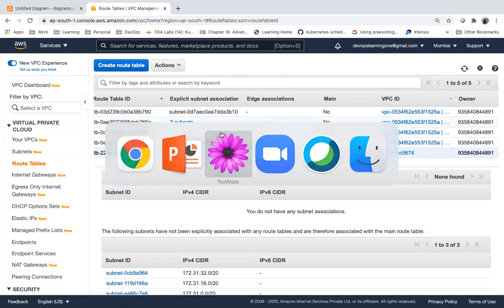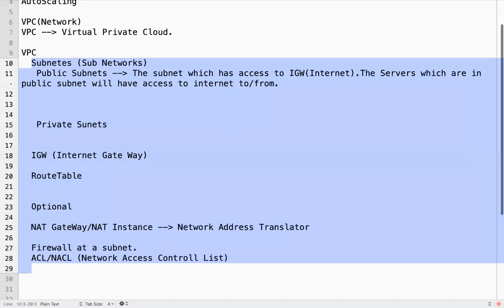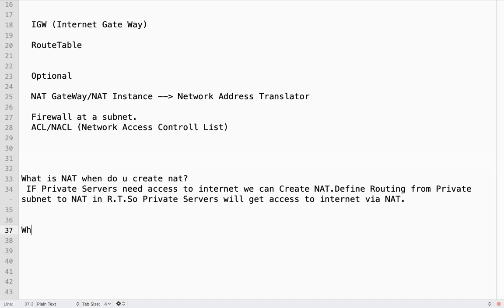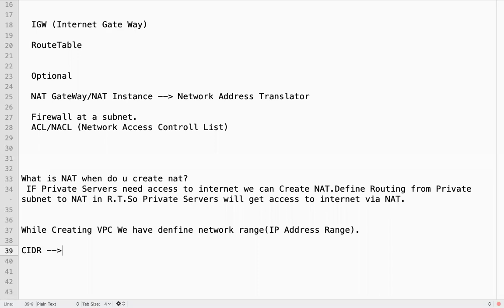So while creating a VPC, we need to define a network range. While creating a VPC, we have to define the network range, the IP range. CIDR, network CIDR or VPC CIDR.